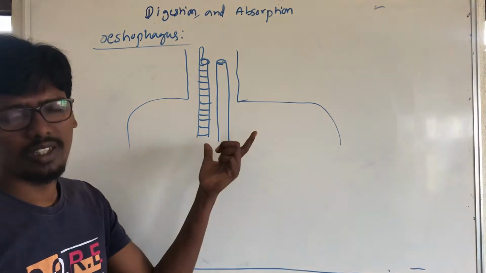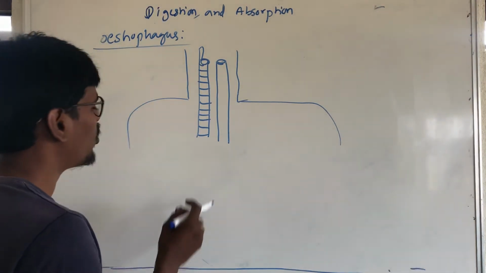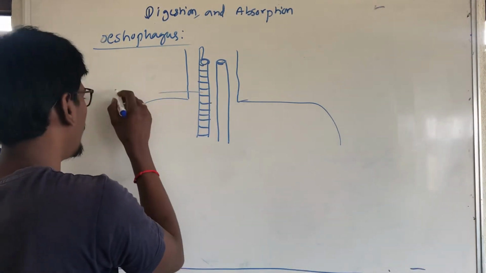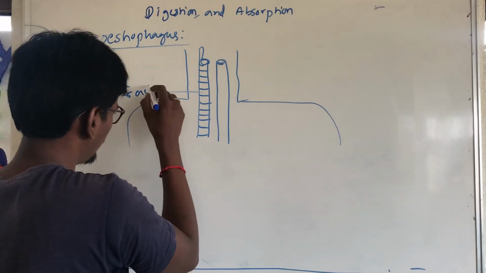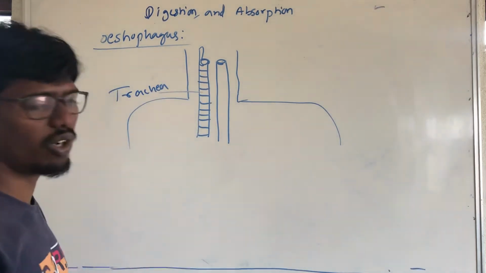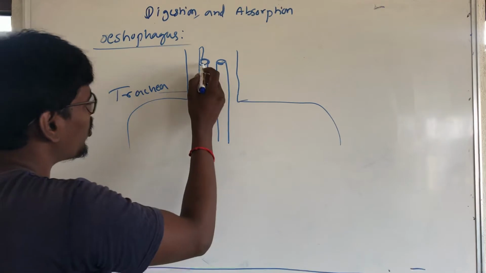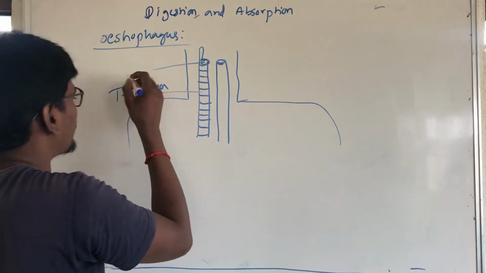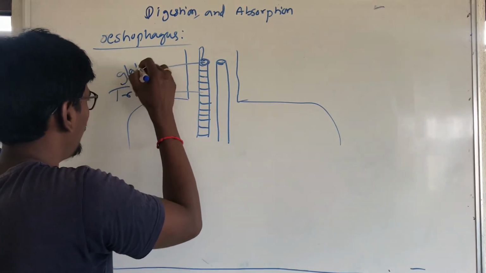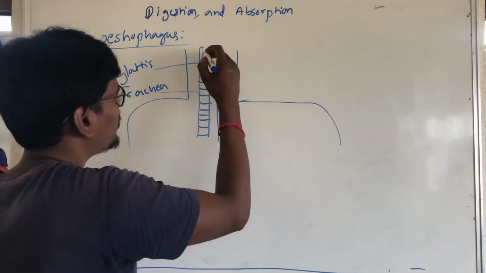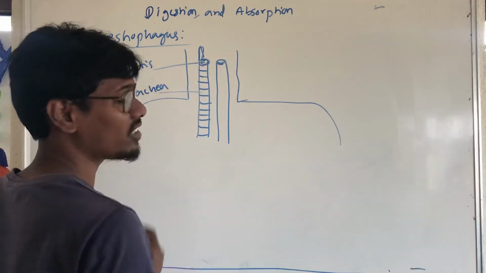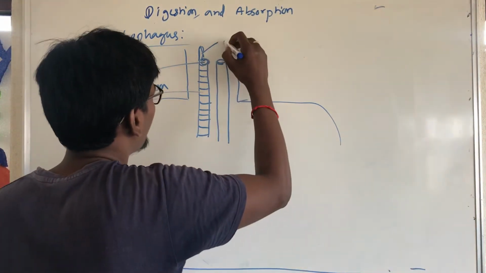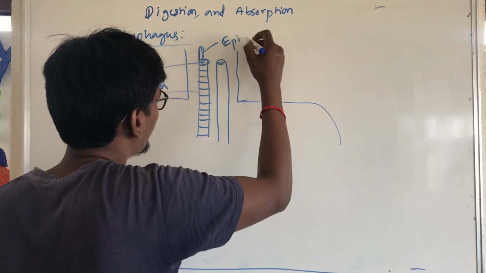In our neck region, this is called the trachea. This opening is called the glottis. This finger-like projection is called the epiglottis.